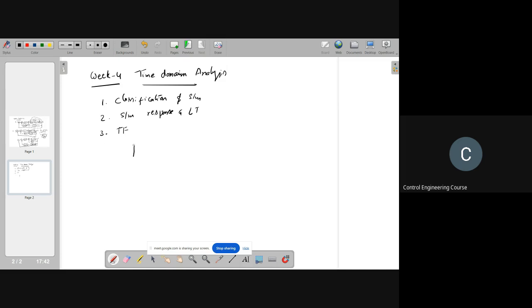Let's say we have a system like this, and this is your output and given input. You want to know how the system is behaving. That means how the response looks immediately after giving the system input, and how fast the system is.